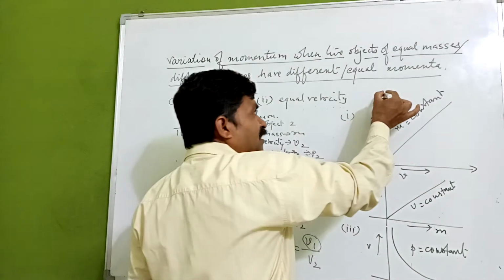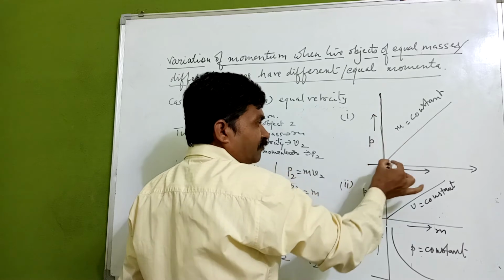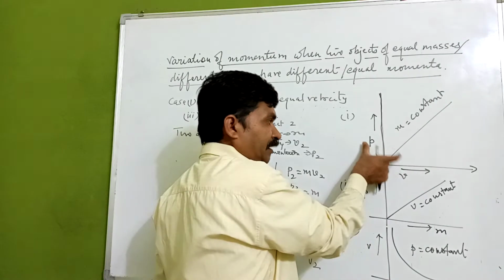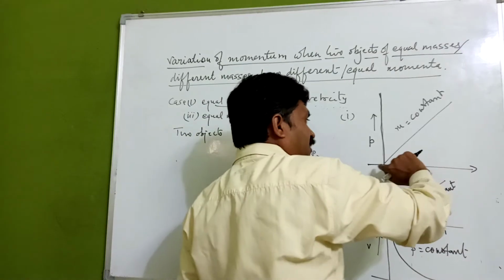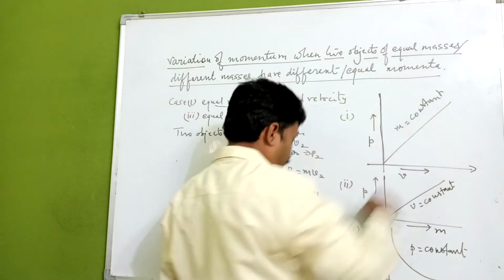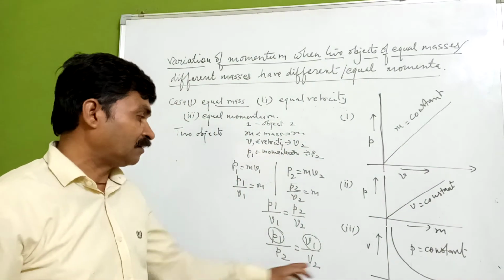And if we go through the graphical representation that I have already plotted, between P and V, with M constant, it is a straight line, because it is directly proportional.